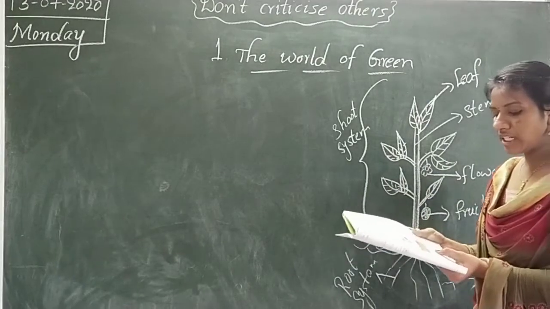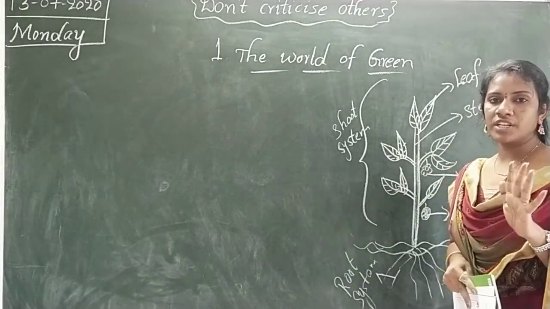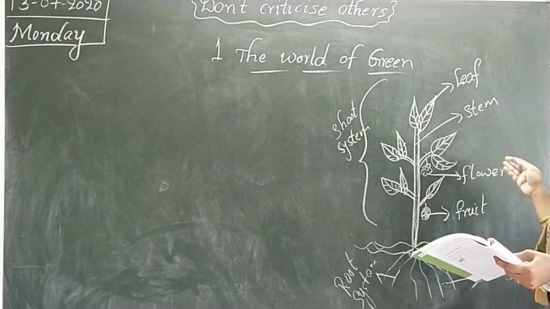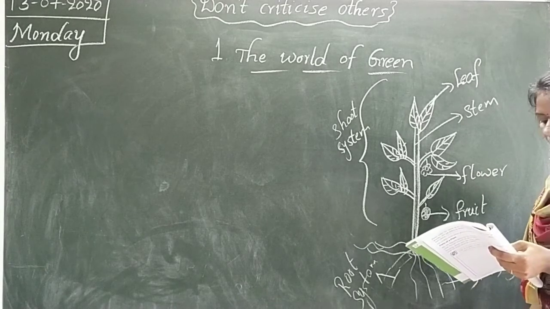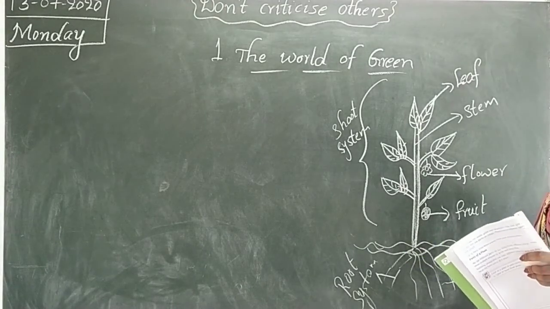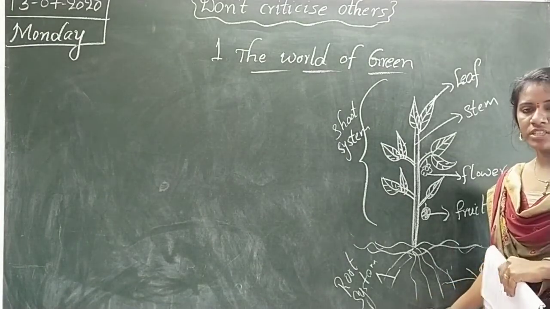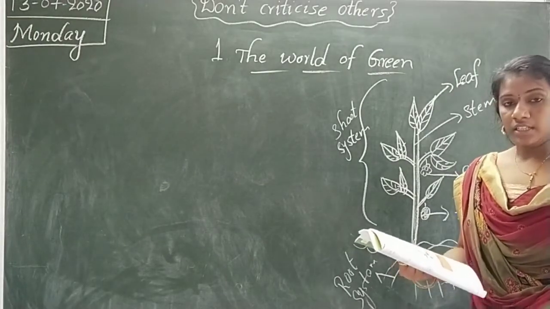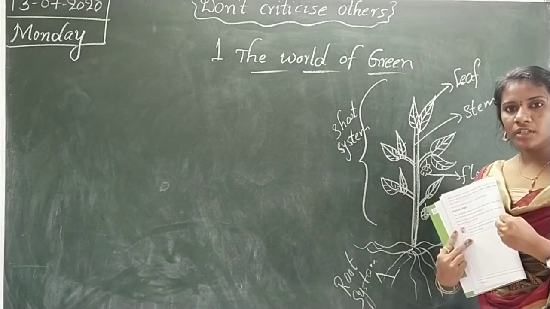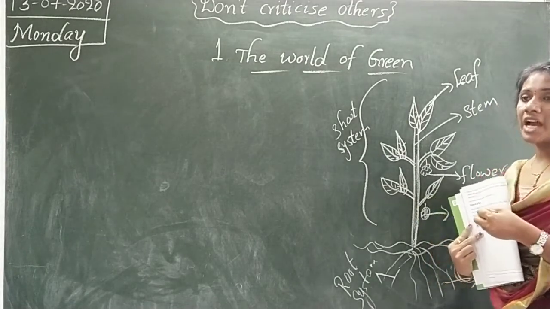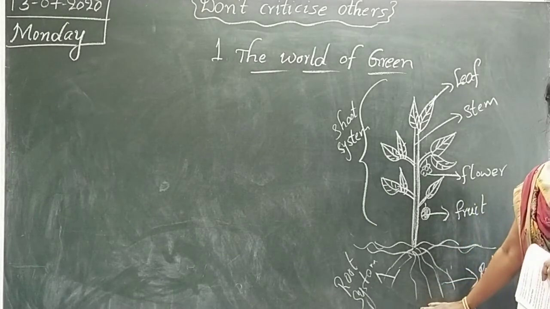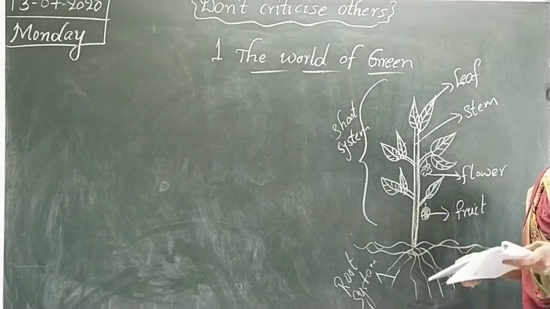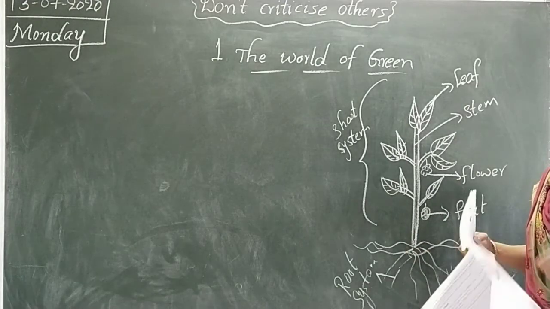Each part of the root and shoot systems carries out some specific functions. The roots of a plant hold the plant firmly in the ground. They grow downwards in search of water. They absorb water and nutrients from the soil. Roots hold the plant very strongly to the ground, and they absorb water and whatever nutrients are in the ground. And after that we can see the stem. Did you observe stems? What is the color of the stem?